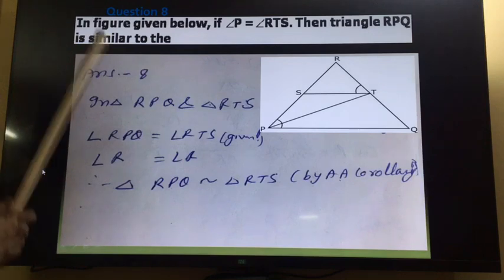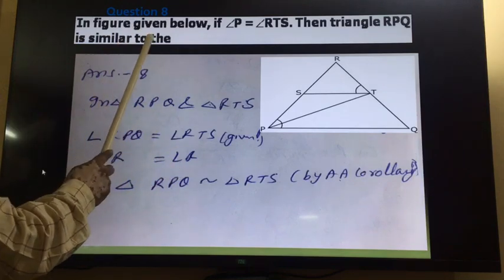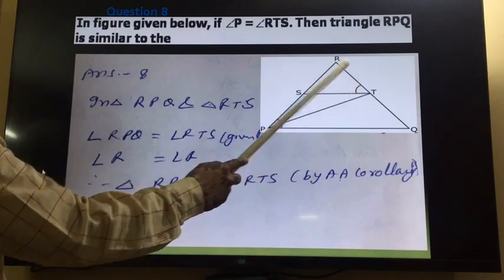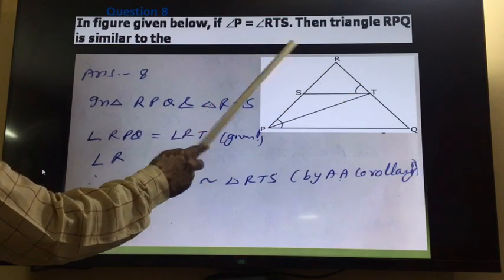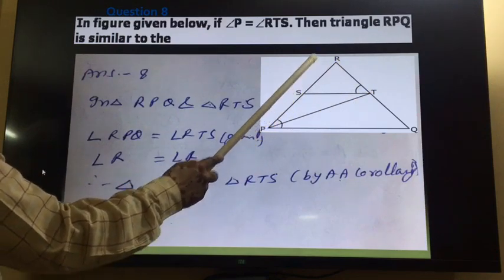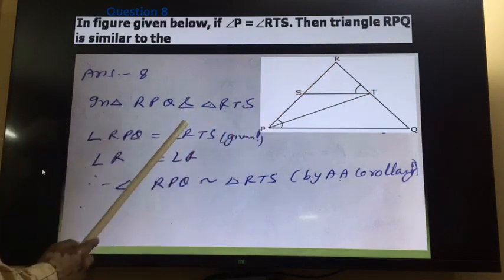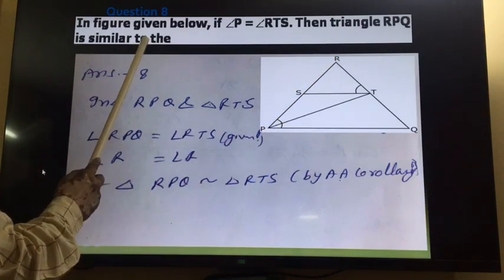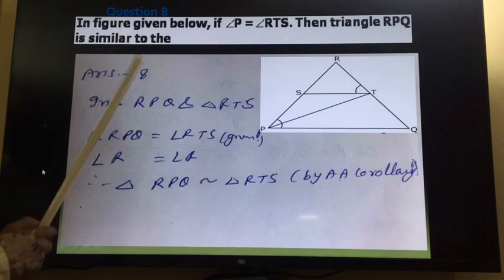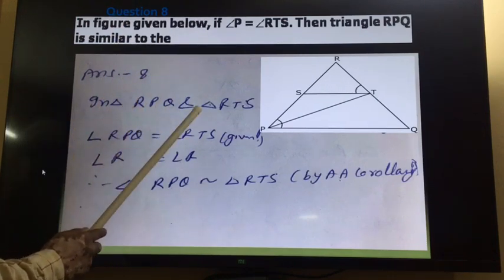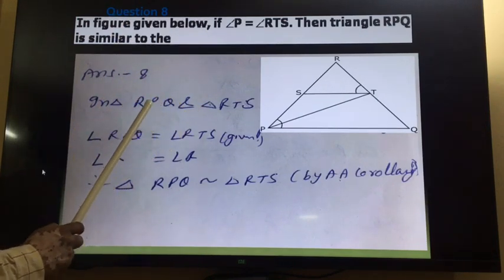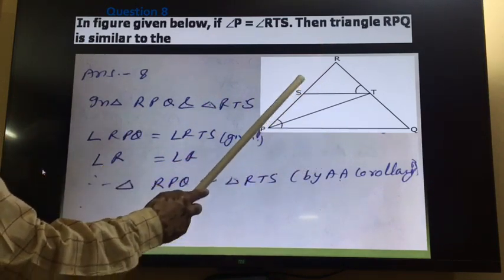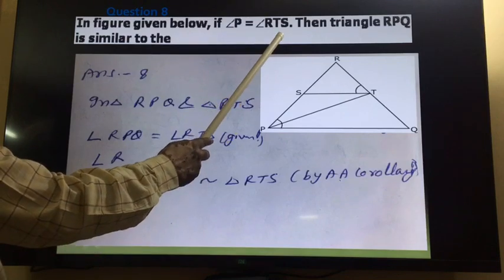Question number 8. A figure is given, and in this figure there is one triangle. In this triangle, angle at P is equal to angle RTS, it is given. Then the triangle RPQ, this big triangle, is similar to which triangle, this we want to tell. So for this, in triangles RPQ and RTS, because this angle is given here.